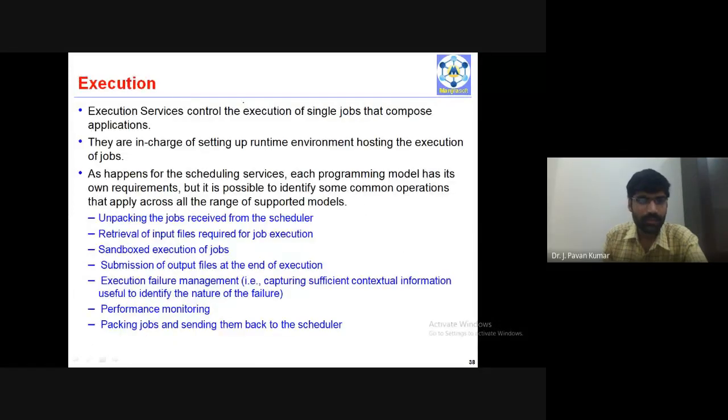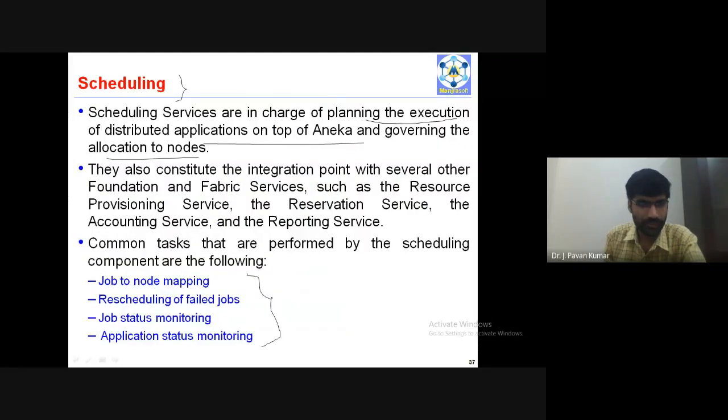Next, the execution service controls the execution of single jobs that compose applications. In order to perform one application execution, we need to execute several jobs. All these jobs will be scheduled in the scheduling service.